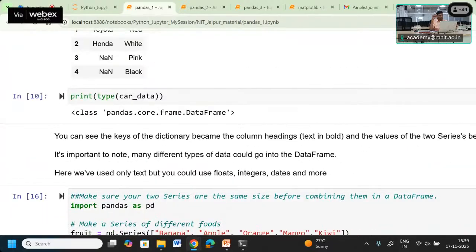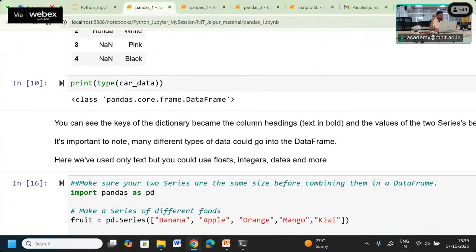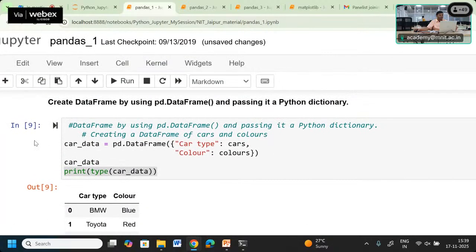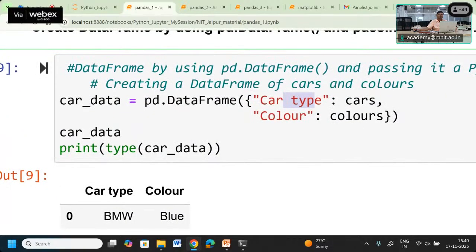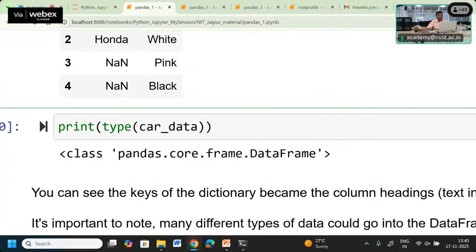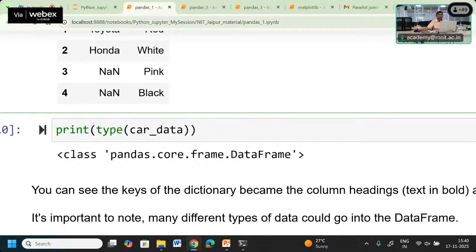Now we can see that in the data frame we have created, whatever the key is becomes the column attribute, and color, which is also a key, becomes a column label, and whatever values are in cars and colors come across as different rows.